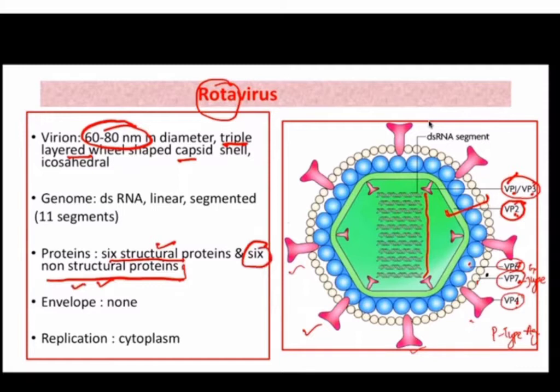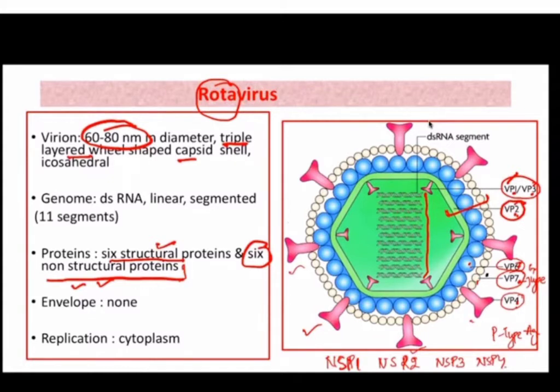So non-structural proteins in virology, we denote them as NS, that is non-structural protein, and we number them. So in rotavirus, there are 6 non-structural proteins. So NS1, NS2, or we can denote them as NSP1, NSP2, NSP3, NSP4, likewise. Okay. So there are 6 structural proteins and 6 non-structural proteins in rotavirus.